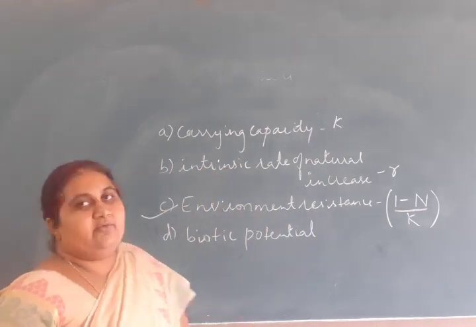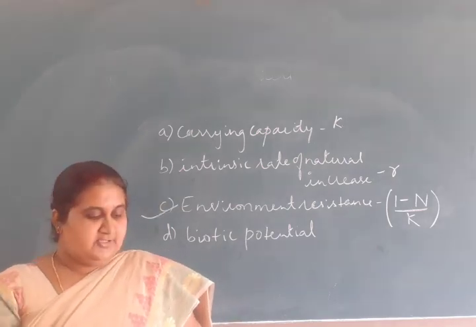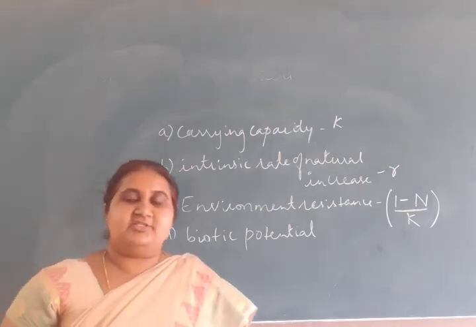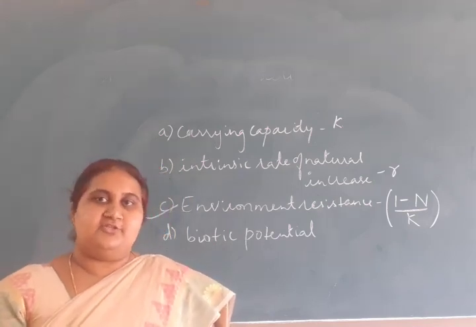It is environmental resistance. Okay, in the next class I would like to solve questions on population interactions. Thank you.